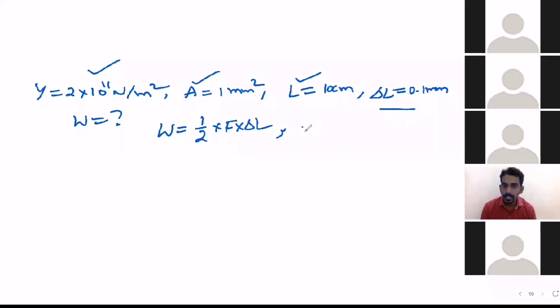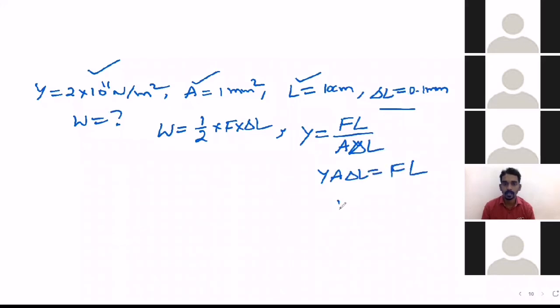Like in stretching a wire, the other formula is Young's modulus, Y equals FL by A delta L. So YA delta L equals FL. So F value will become YA delta L by L. So I can find F from YA delta L by L.